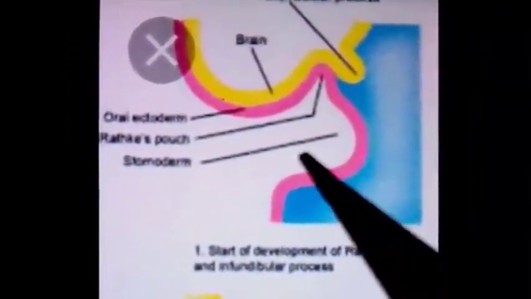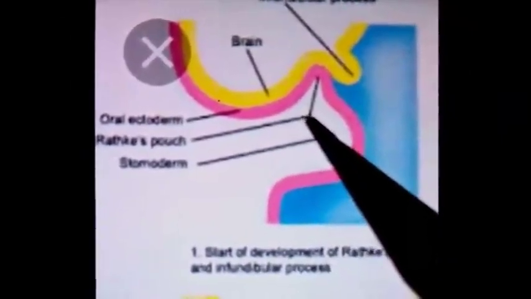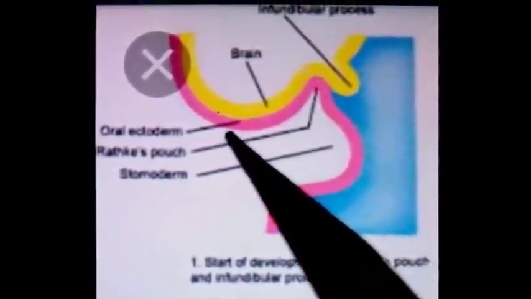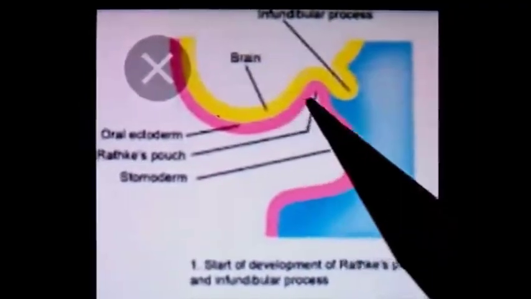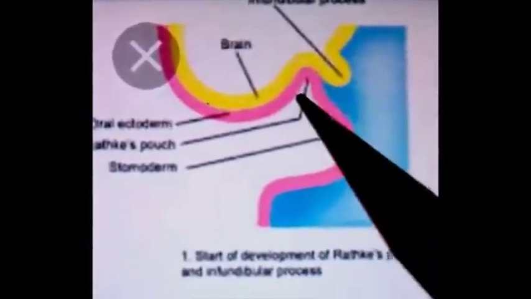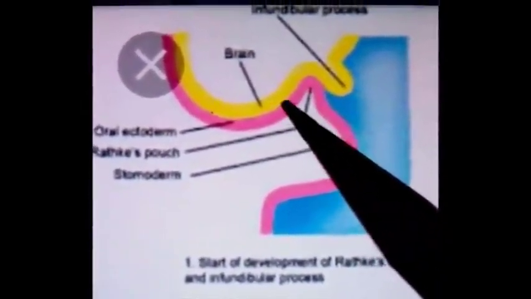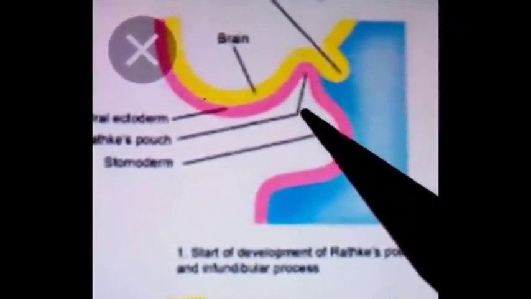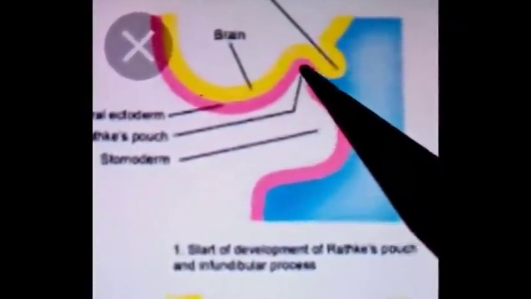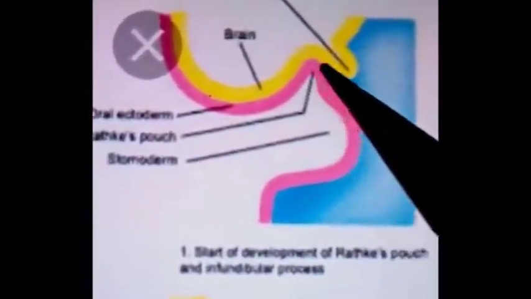So this diagram shows the initial stages in the development of the pituitary gland. We can see the oral ectoderm lining the buccal cavity. Towards the roof of the buccal cavity, some part of the oral ectoderm begins to form the hypophyseal placode, in the form of a diverticulum which begins to develop towards the brain.